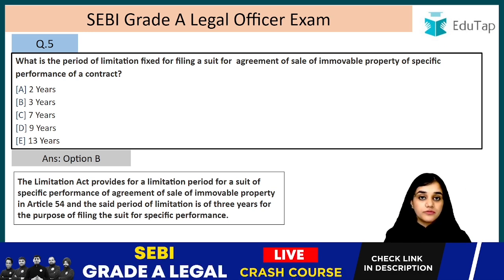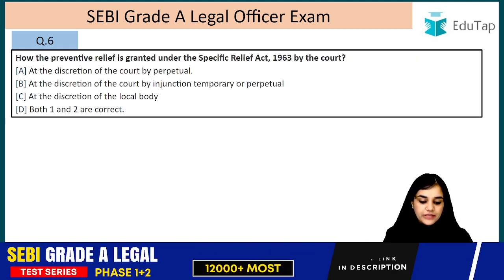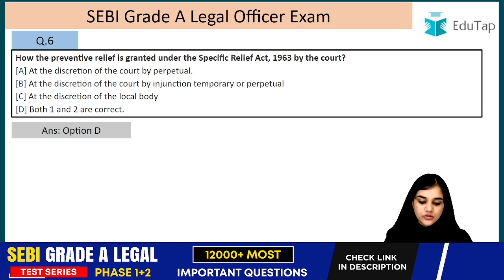So according to Article 54, it is how many years? It is 3 years, right? Question number 6. How is the preventive relief granted under the Specific Relief Act 1963 by the court? The answer is D, that is both 1 and 2 correct.